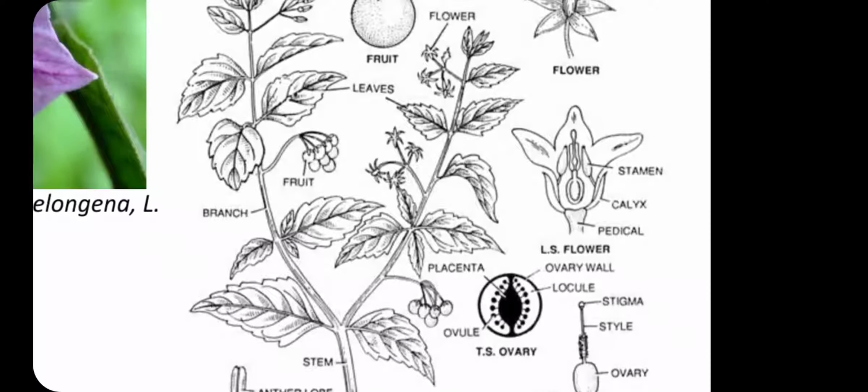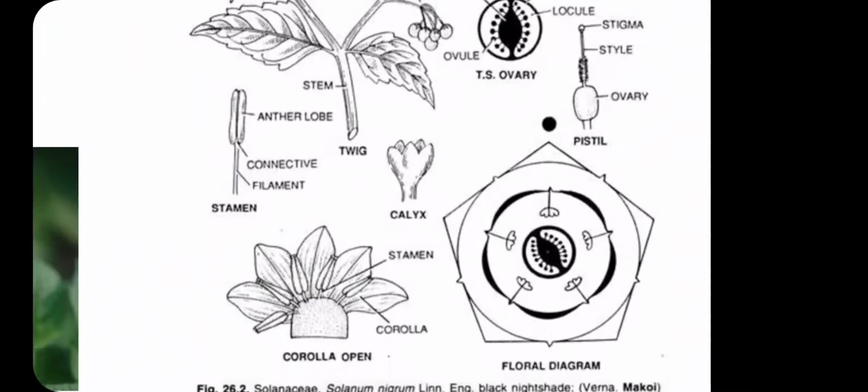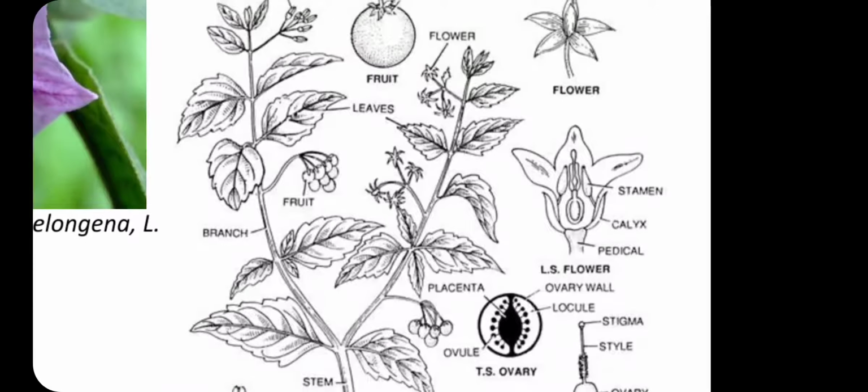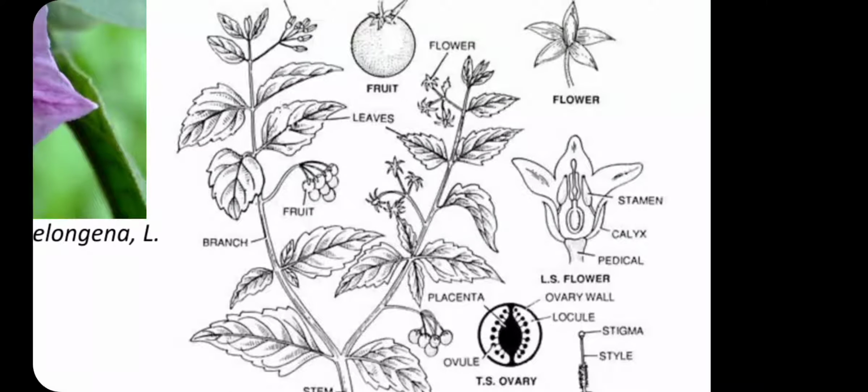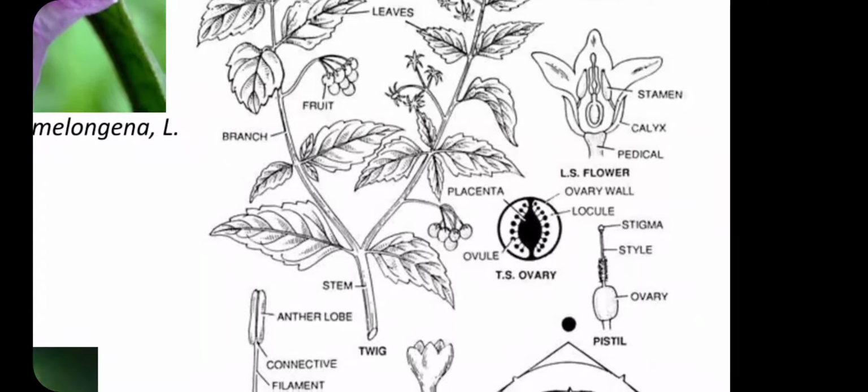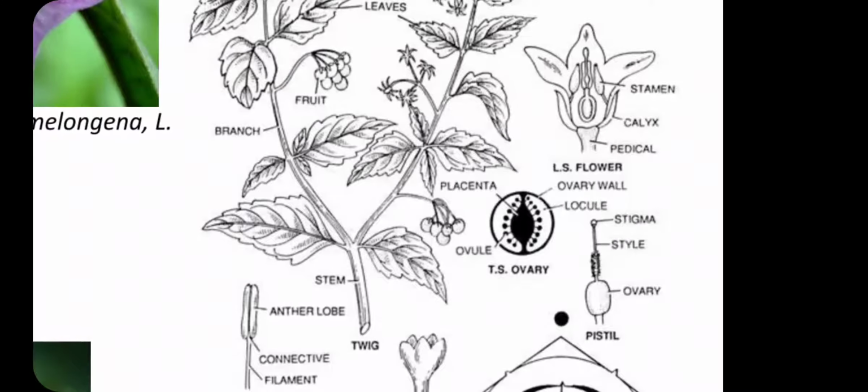The axil of the flower shows the pedicel. Then the calyx, then the corolla. Here we can see the arrangement of stamens, the insertion of the stamens on the petals, that's why they are called epipetalous, and then the ovary, style and stigma. The section of the ovary shows how it looks: bicarpellary with axile placentation.